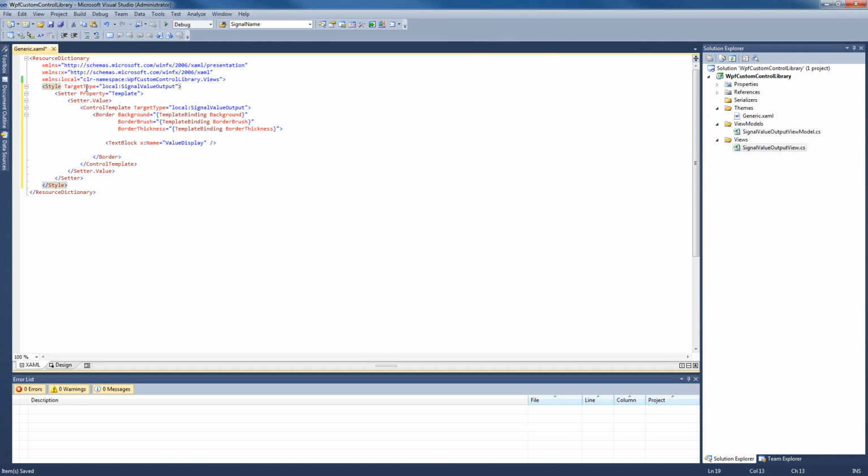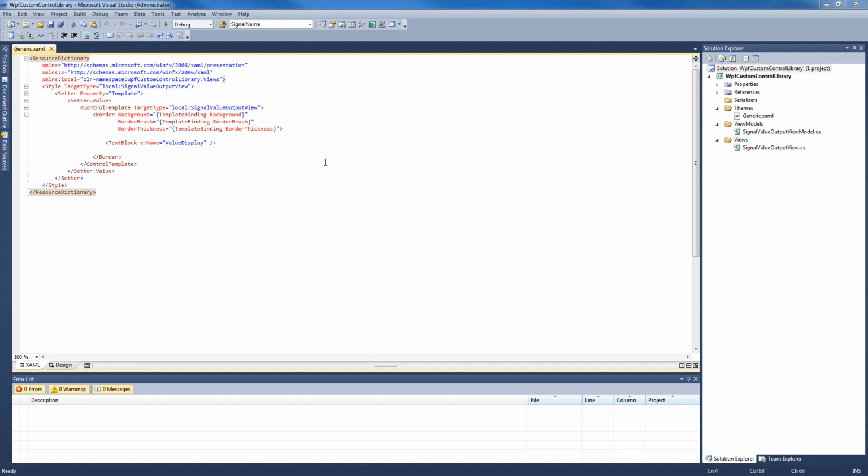And as you can see, the target type local SignalValueOutput is not actually correct because in our WPF custom control library it should be pointing to our view class. So I'm gonna add over here View, and I'm gonna do the same for the target type of the control template.